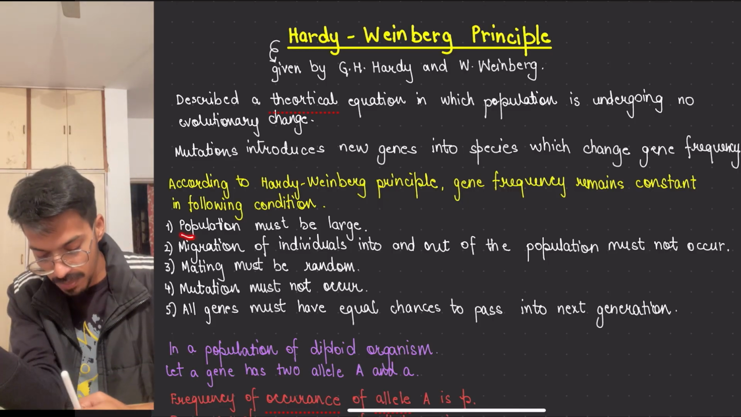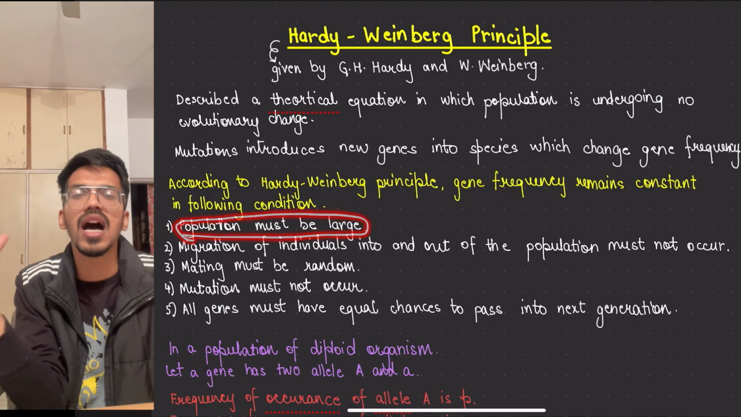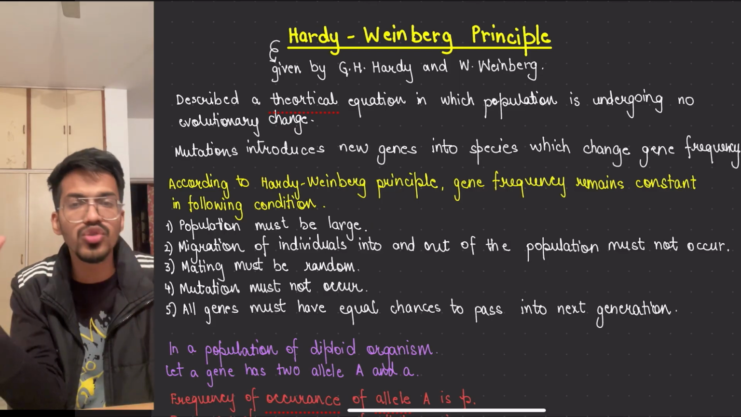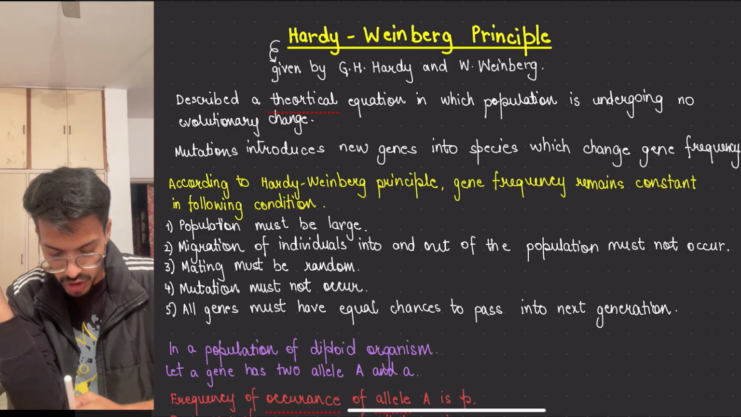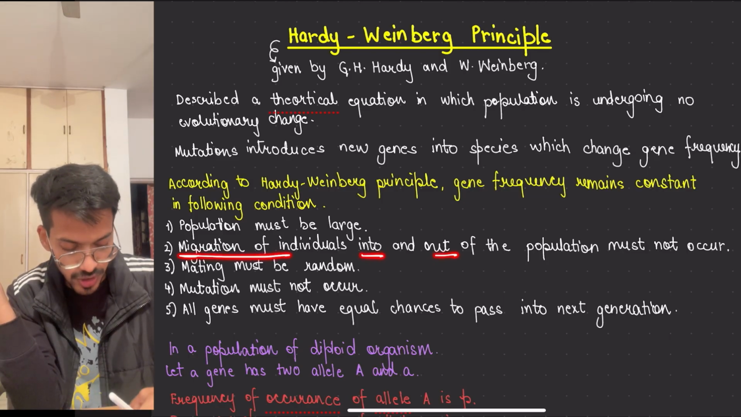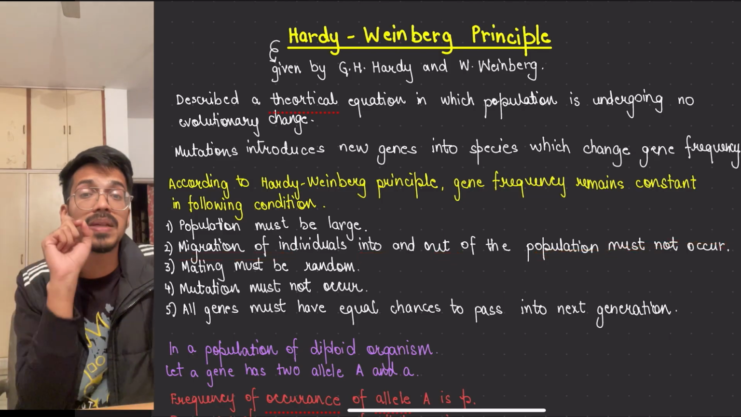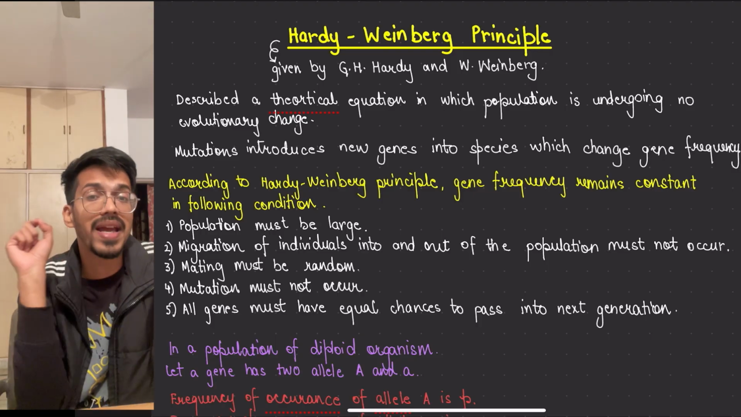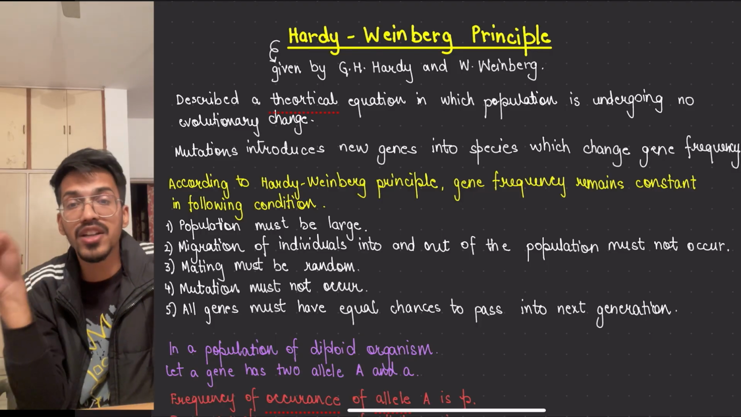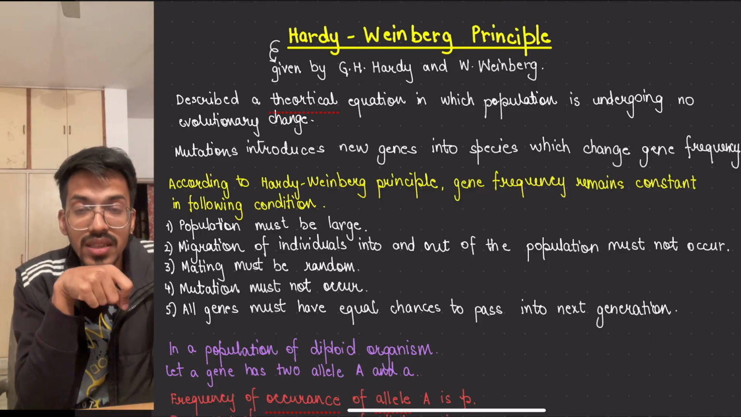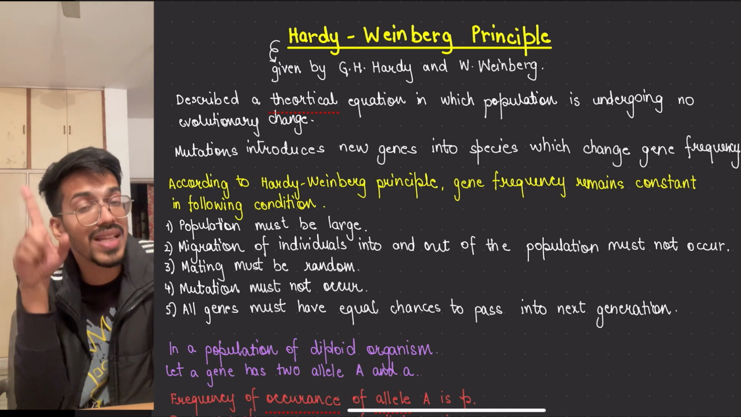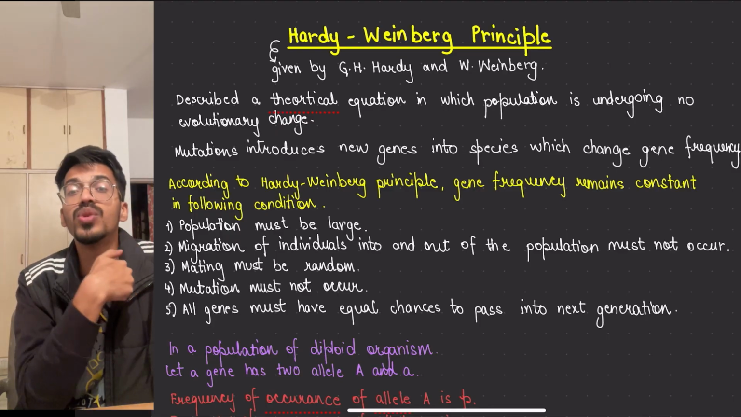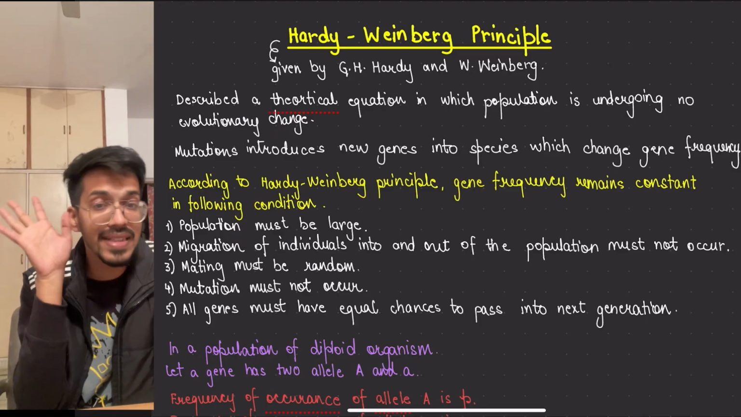First, the population must be very large, so that all the possible types of genes are present in it. Then migration of individuals into and out of the population must not occur, meaning people from India should not migrate to Europe, and Europe people should not come to India and interbreed, because those people have different genes. That's why they have a different ethnicity. We have different genes, we have a different ethnicity.